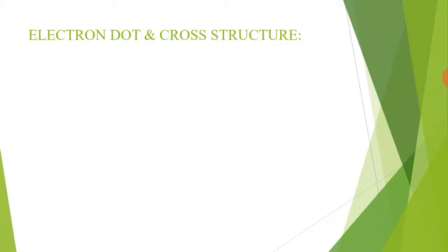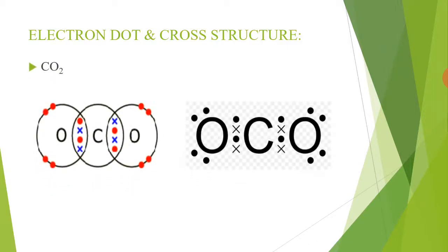Second example is the formation of carbon dioxide, which contains double covalent bonds. As we know that carbon has 4 electrons in the valence shell, it needs 4 electrons to complete its octet. Each oxygen atom has 6 valence electrons and needs 2 electrons to complete its octet.